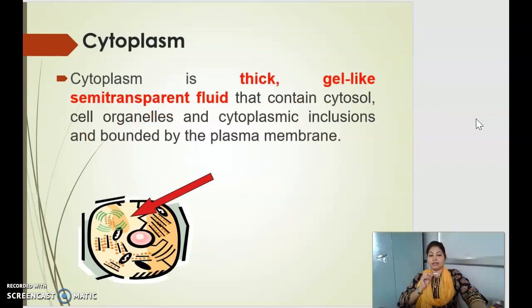Cytoplasm. Cytoplasm is a thick, gel-like, semi-transparent fluid that contains cytosol, cell organelles, and cytoplasmic inclusions bounded by the plasma membrane.